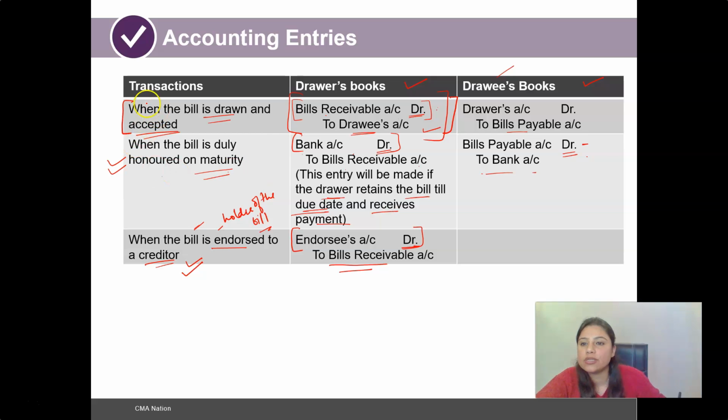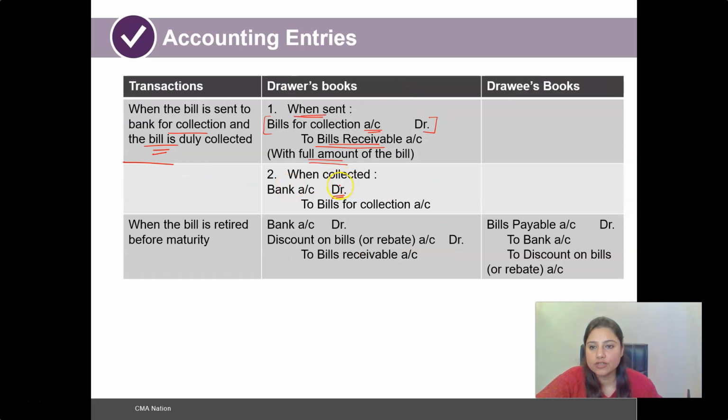This particular entry remains same. All right. So now when the bill for collection is collected, bank account is going to be debited as the amount is going to be received in the books of the drawer, and such bill for collection would be thus credited, and thus this account will come as nil and the payment would be received in the bank.